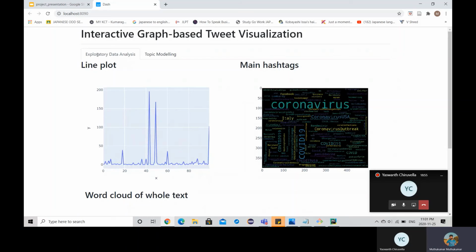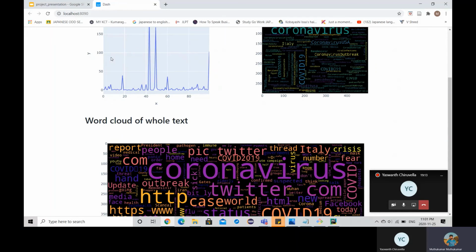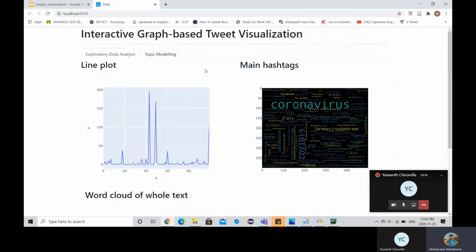Thanks, Con. This is our web application that is built entirely on Dash. As you can see, there are two tabs here. One is the Explore Data Analysis tab, and another is the Topic Modeling tab. In the Explore Data Analysis tab, we did some initial overview of our Twitter dataset. We came up with 3 visualizations: one is a line plot, and the other 2 are word clouds.